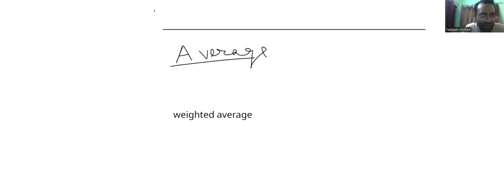There's a formula for weighted average. Weighted average can be found from this formula: (nA + mB) / (n + m), where n is the number of people and A is the corresponding average for that particular group of people. Look at this formula very carefully.